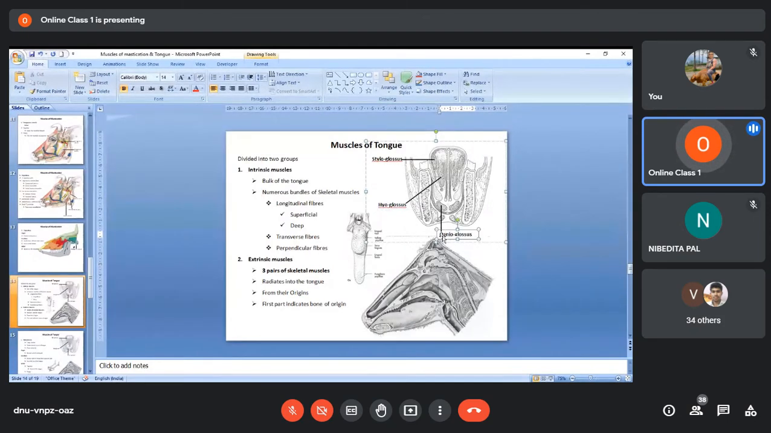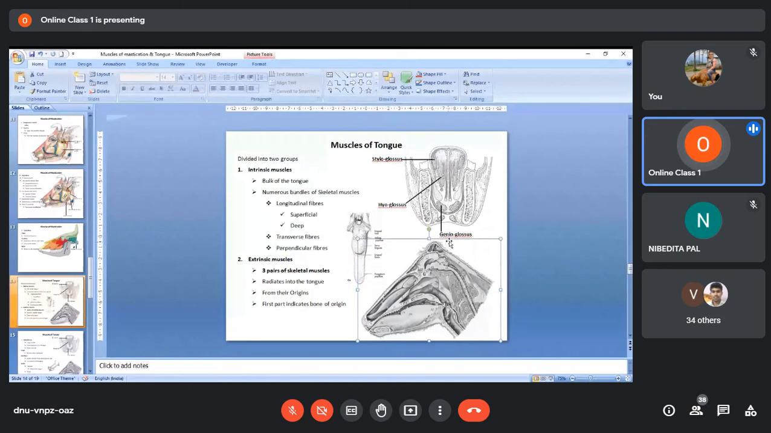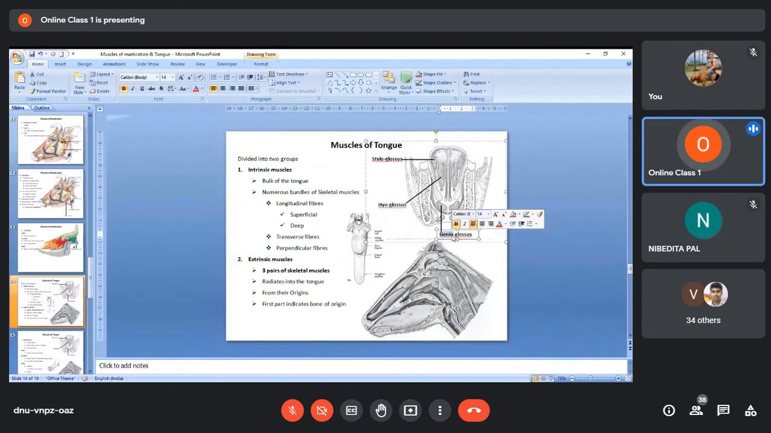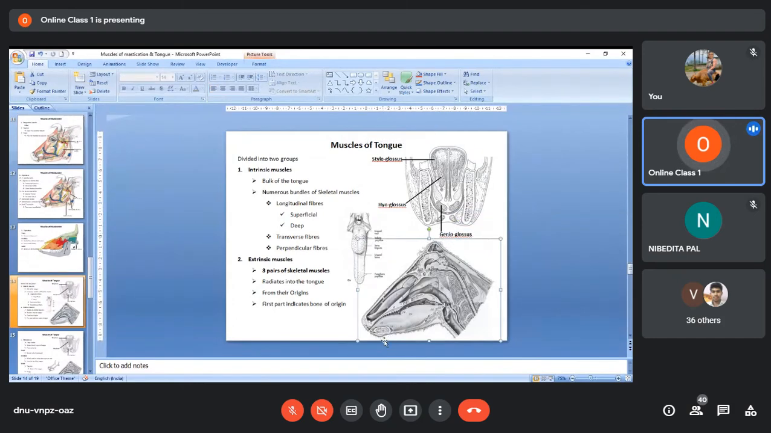So genioglossus is a muscle that originates from the mandible. The word genio is derived from Greek, I think, and genio means chin. In this cross section, the genio means this area. This is the chin. So this muscle arises from the chin and inserts on the tongue.